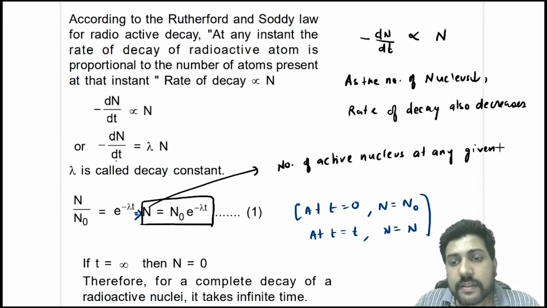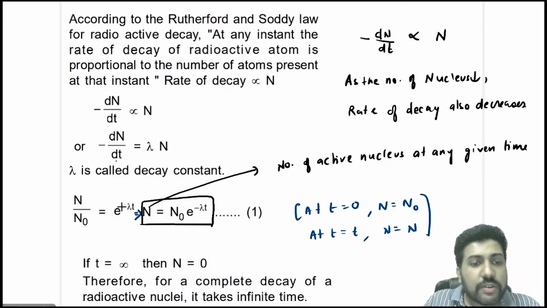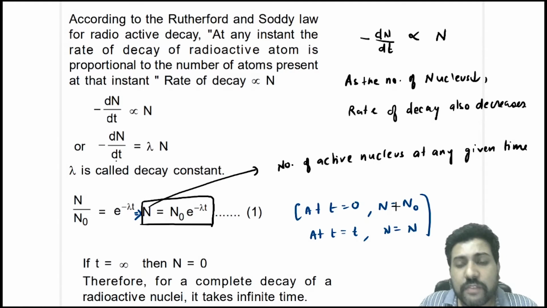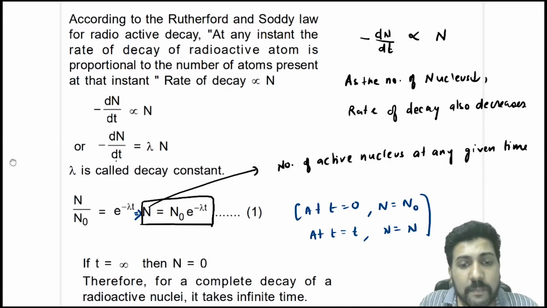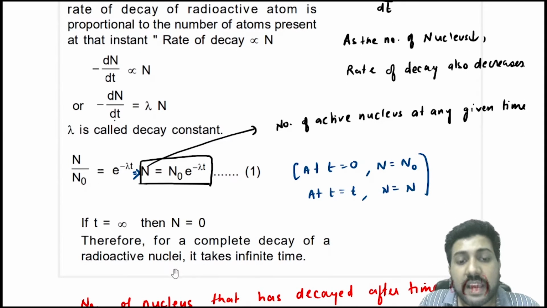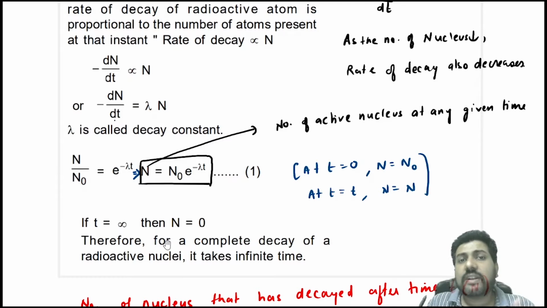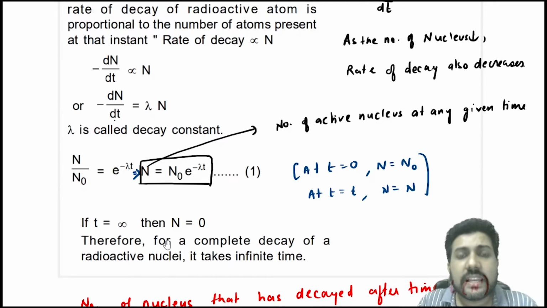Okay. So at t equal to 0, while integrating, we assume that the number of nuclei is N naught, and at any time t, the number of nuclei is N. At t equal to infinity, we will see from here that N becomes 0. That means all the nuclei have decayed at t equal to infinity. So for a complete decay of radioactive nuclei, it takes infinite time.